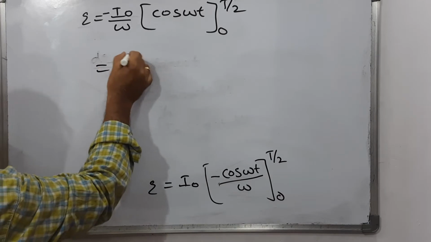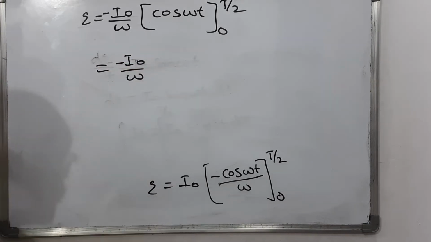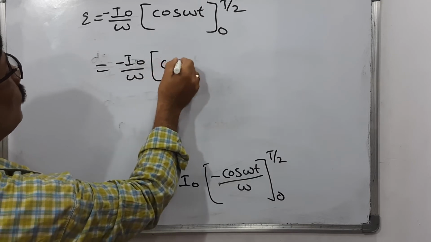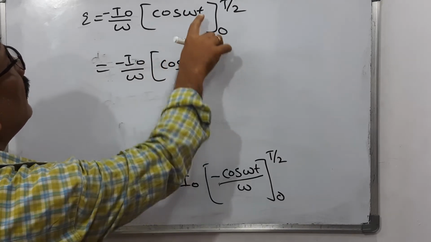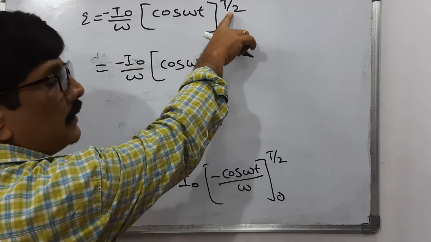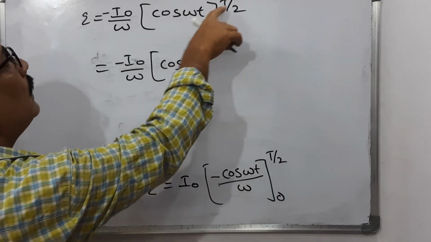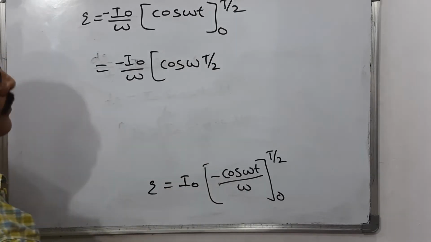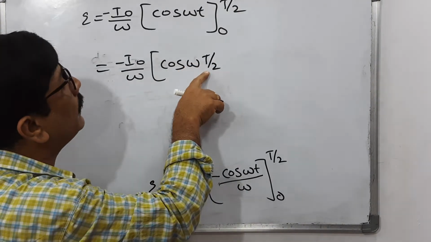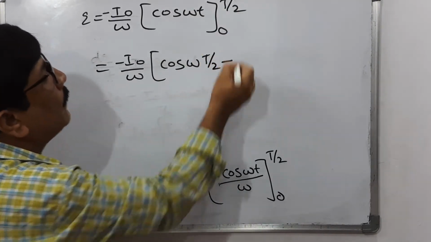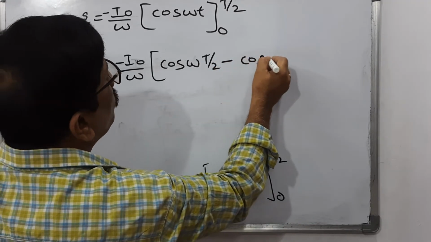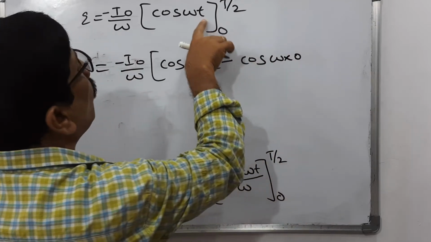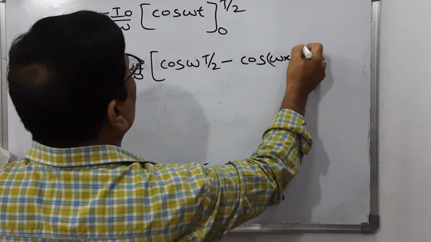Now you substitute the values. Here t means time, so in the place of small t you substitute T by 2. After substituting this upper value, take the minus and substitute the lower value. Omega into t means 0.